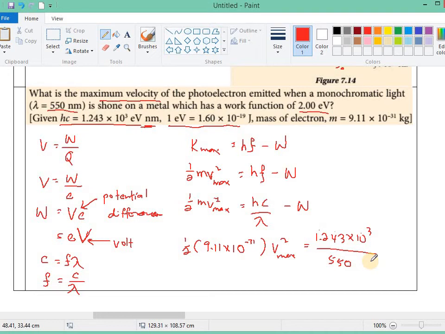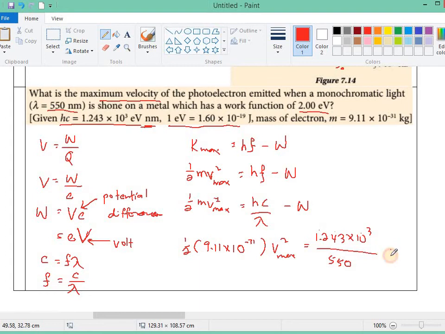At the top is 10 power negative 9, at the bottom also 10 power negative 9, so it divides and becomes 1. So we do not need to put 550 times 10 power negative 9.